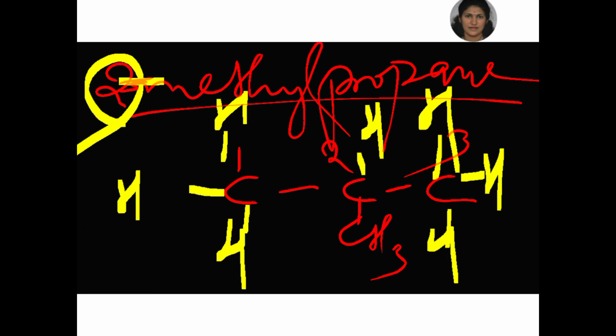And propane stands for what? Propane is the main chain, so 3 carbons, 1, 2, 3. The second carbon contains one branch, that is methyl, and this satisfies 2-methyl propane. Otherwise we can call it isobutane. So this is the IUPAC nomenclature, and isobutane is a common name we can use too.